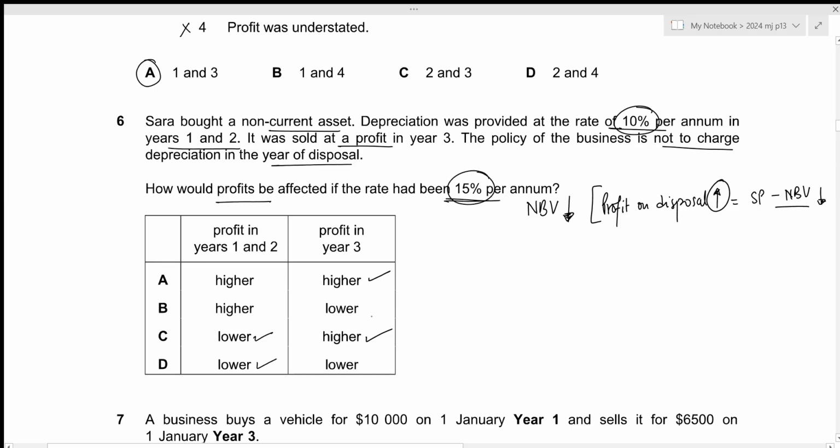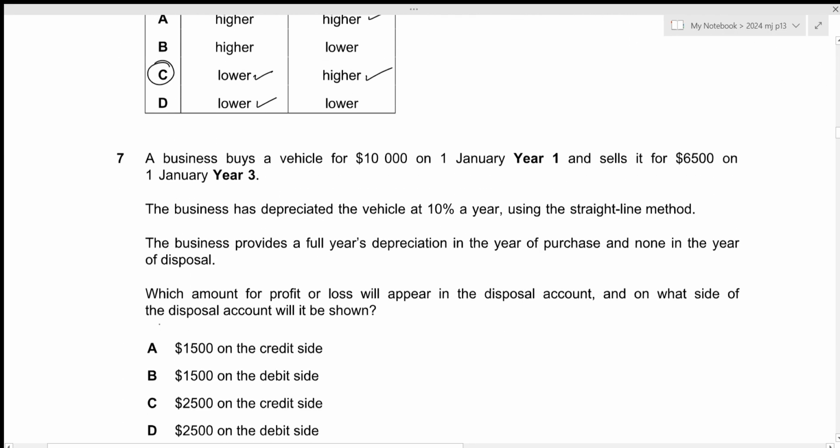So the correct answer for both these profits in year 1 and 2 as well as the profit in year 3 is given by option C. That is our correct answer. That is all for the sixth question. Let's move towards the next one.